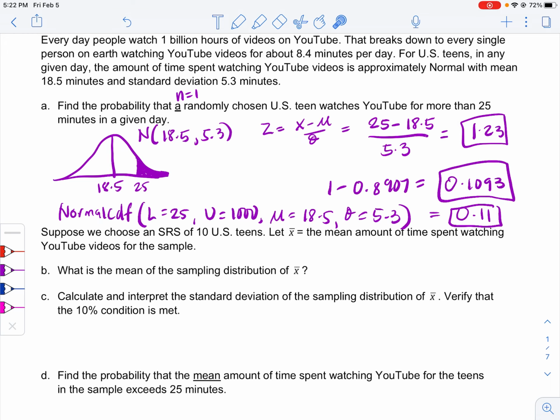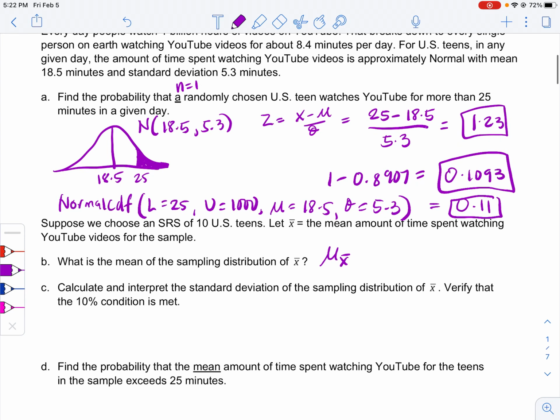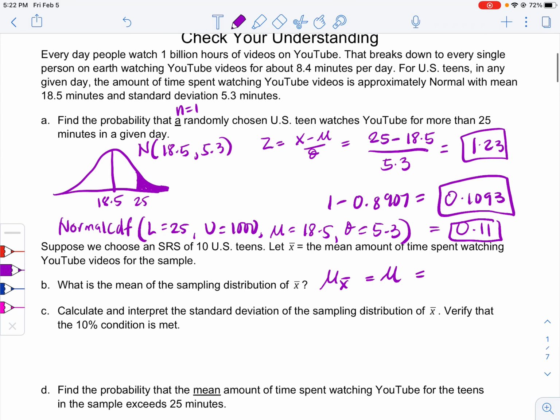What's the mean of the sampling distribution of the sample mean? We know that the mean of the sample mean is equal to the mean. If the mean is 18.5, then the mean of the sampling distribution would also be 18.5. But the standard deviation is not going to be the same. Calculate and interpret the standard deviation of the sampling distribution of the sample mean and verify that the 10% condition is met.